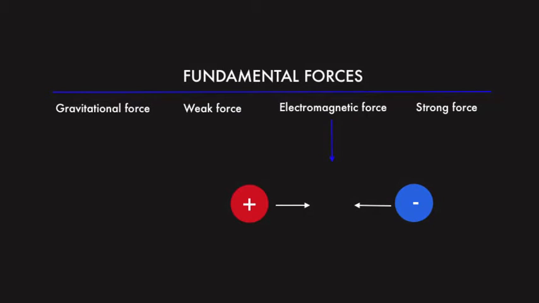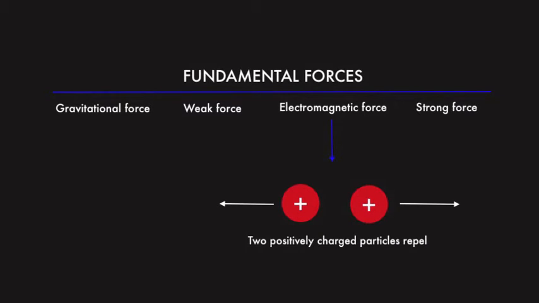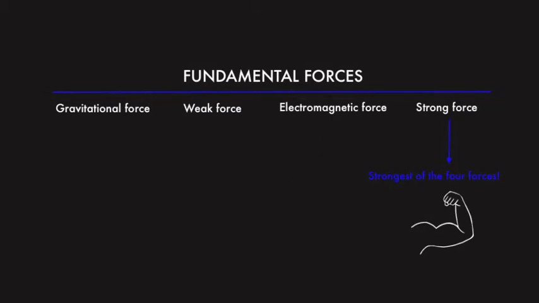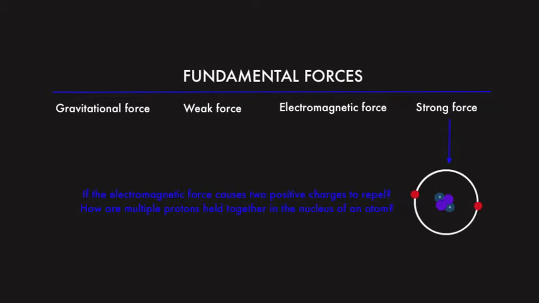It is responsible for the attraction between a positive and negative particle and responsible for the repulsion between 2 positive particles or 2 negative particles. The last force is the strong force. If the electromagnetic force causes 2 positive charges to repel, how are multiple protons held together in the nucleus of an atom? Because the strong force is stronger than the electromagnetic force, it binds protons in the nucleus of atoms and binds quarks inside of hadrons.